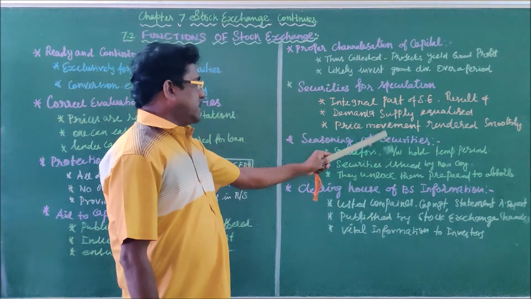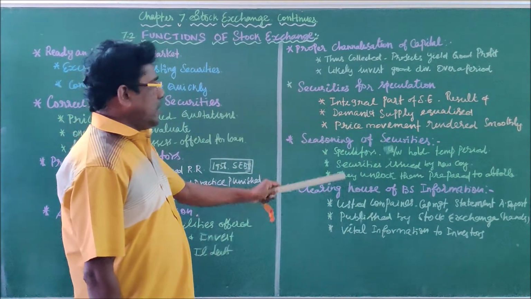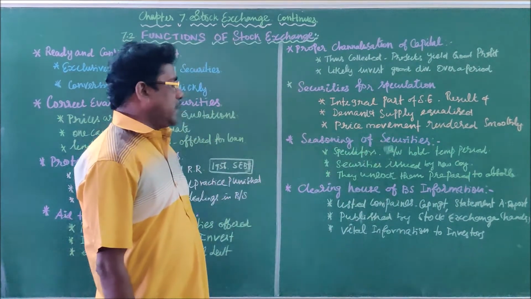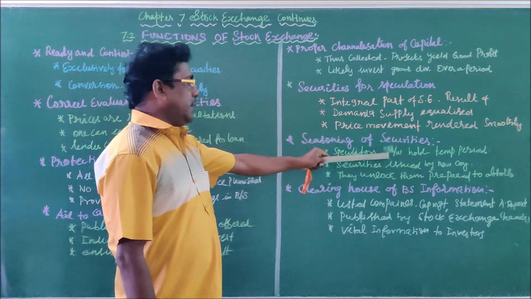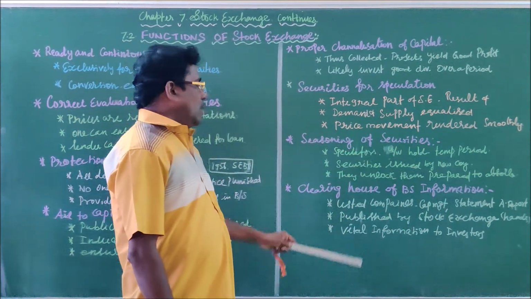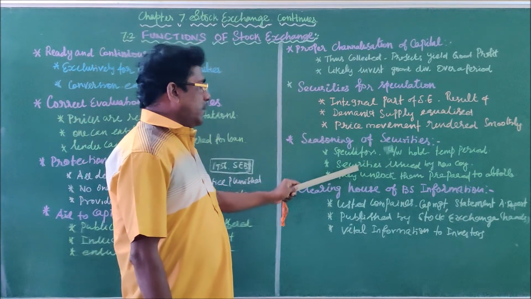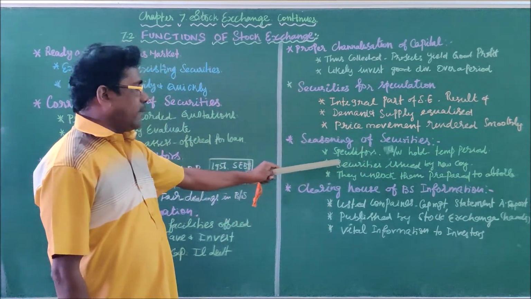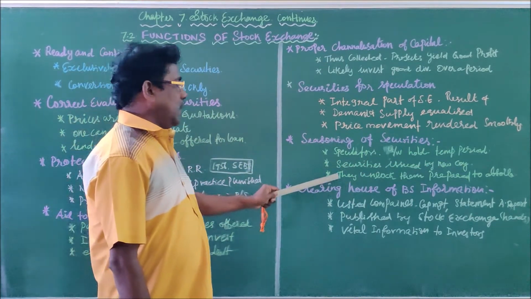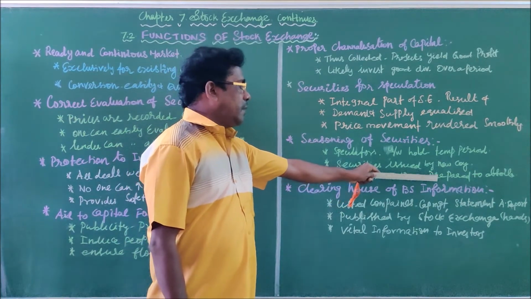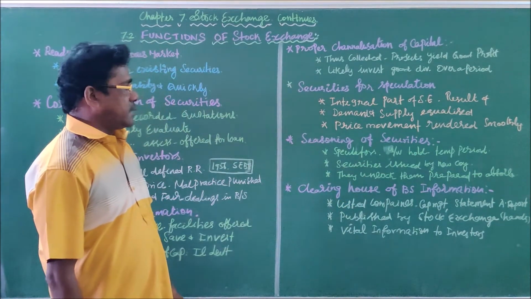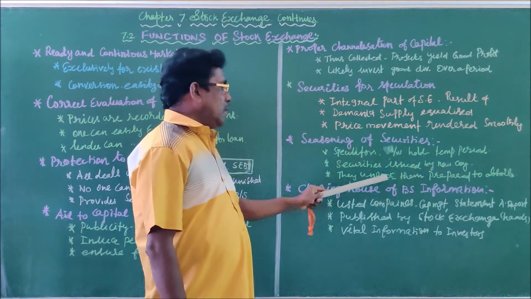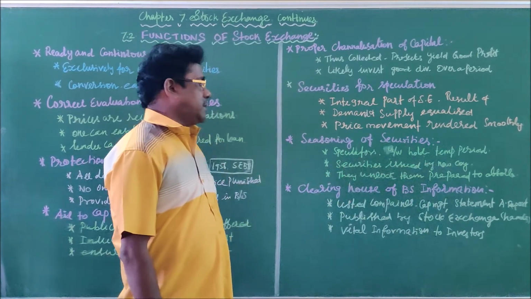Then, seasoning of securities. Speculators and operators are the participants in buying and selling of securities in the stock exchange. Speculators and operators hold securities for a temporary period when a new company issues securities to the investors. The company wants to sell its securities for the first time, and they prepare to absorb the fresh issue of shares. So the speculators and the underwriters play an important role for the securities issued by new companies.